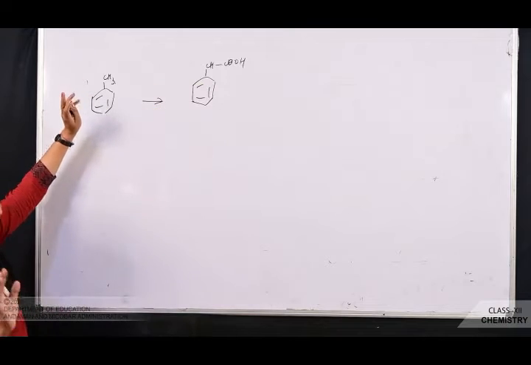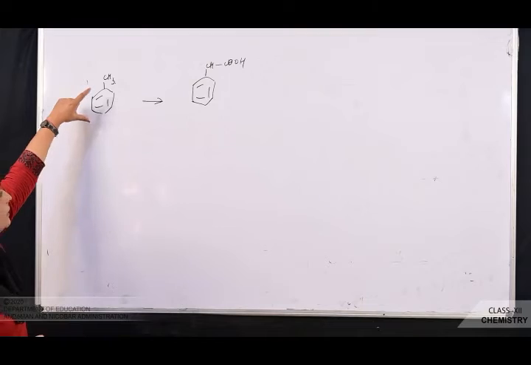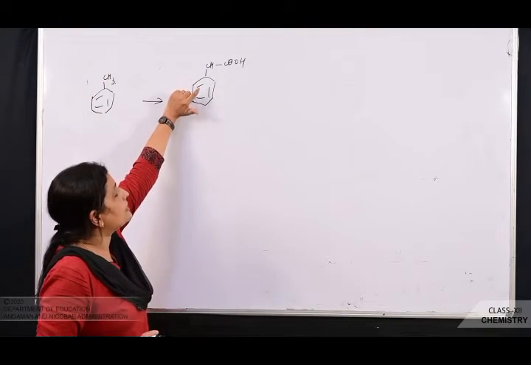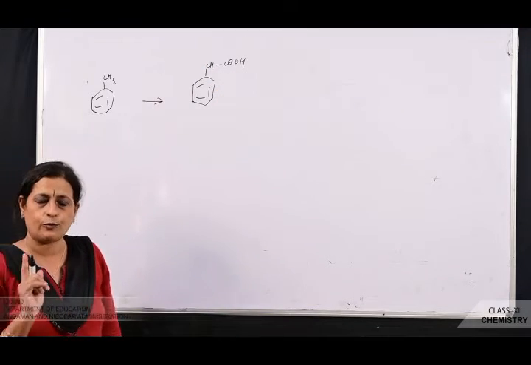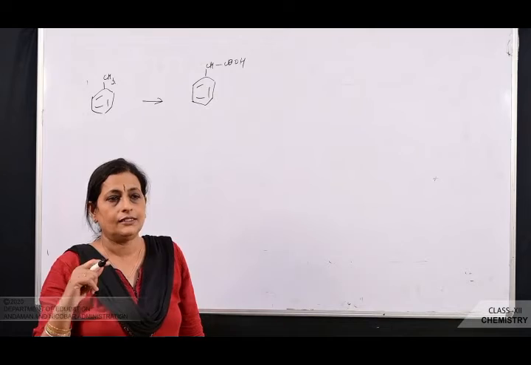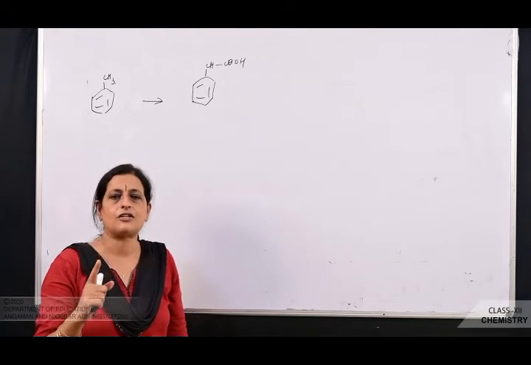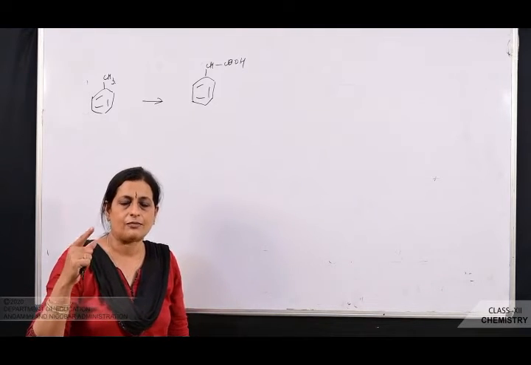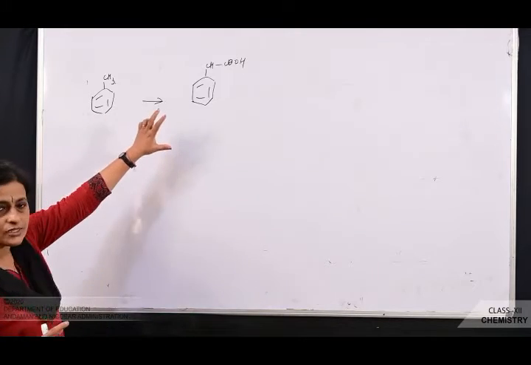Now just see the number of carbon atoms in the reactant and product. Here 6 plus 1, 7 carbon atoms, and here how many carbon atoms are there? 6, 7, 8. So the carbon atoms have increased by how many units? 1 unit. And whenever the carbon atom increases by 1 unit, there is one reaction, that is reaction of haloalkane with alcoholic KCN. There what happens? The product's carbon atom increases by 1 unit. So that is possible here.